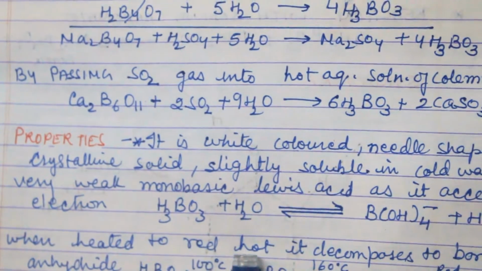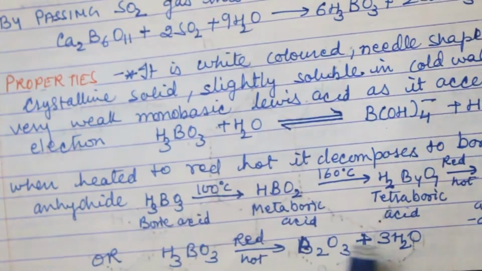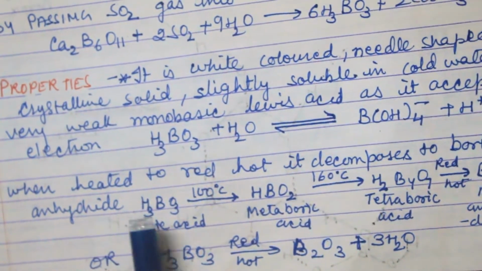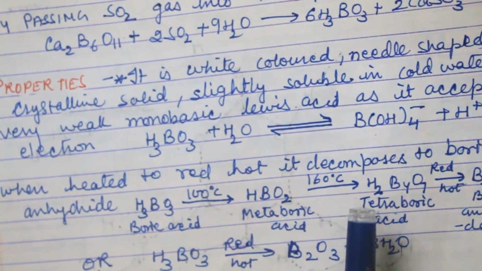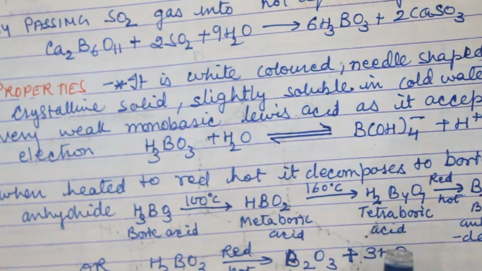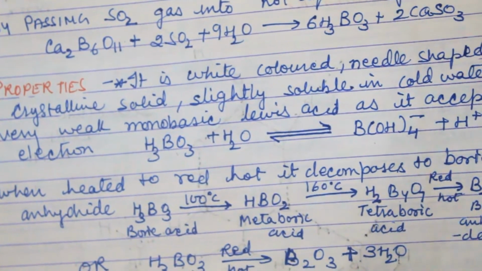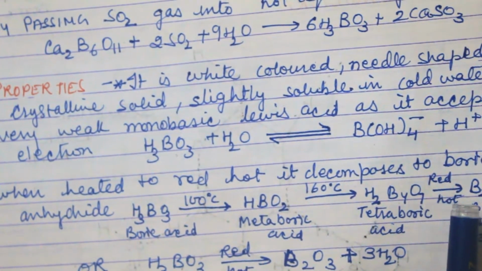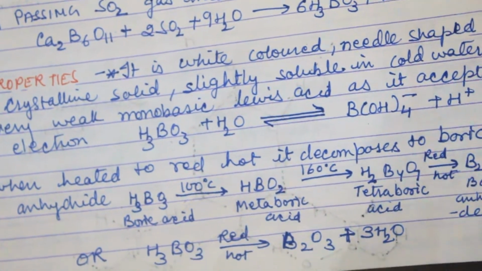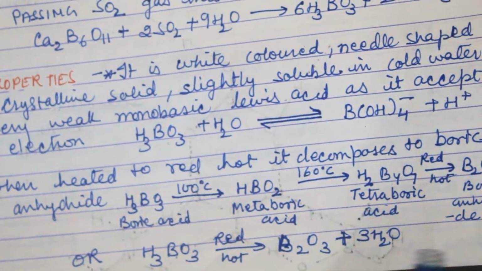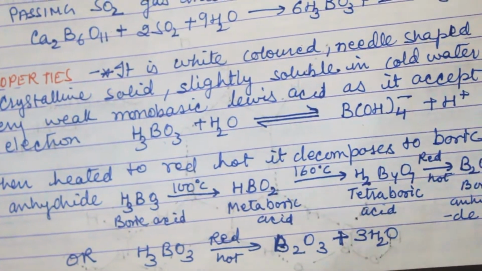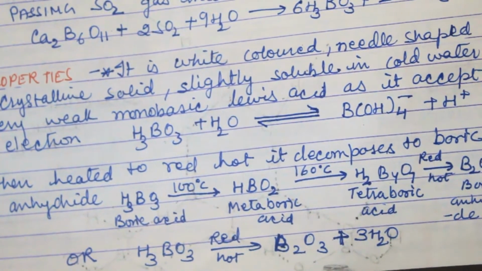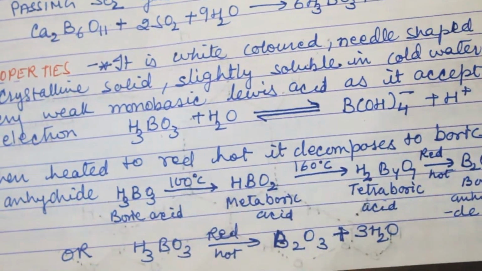When heated to red hot, it decomposes to boric acid anhydride. When boric acid is heated at 100 degrees centigrade, it forms metaboric acid. When heated at 160 degrees centigrade, it forms tetraboric acid, and again when heated at red hot, it forms boric anhydride. Or simply, boric acid when heated to red hot forms B2O3 and water.